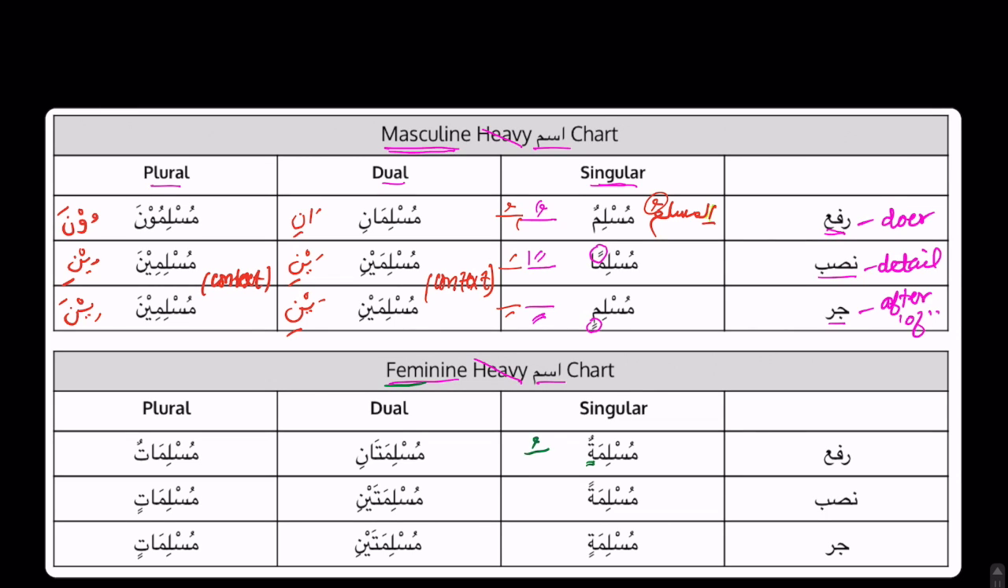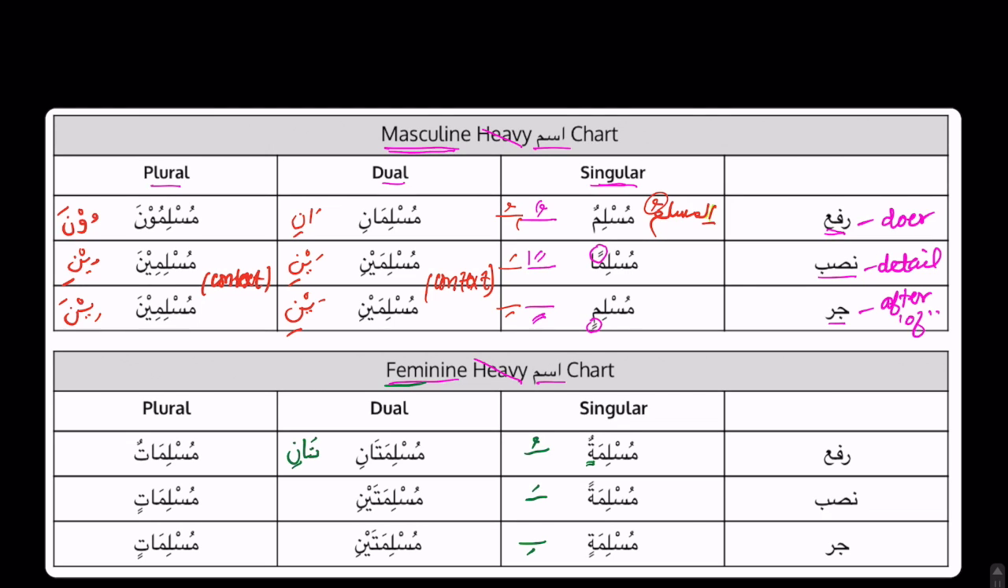Feminine, nasab, muslimatan. Okay? Here, it's once again the fatha. Jar, muslimatin. The kasra. So muslimatun, muslimatan, muslimatin. Okay, easy inshallah. Dual, muslimatani, muslimataini, muslimataini. Okay, again, very similar to the masculine chart. We're just adding the ta.